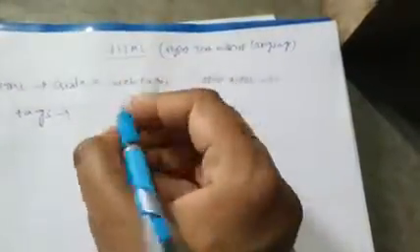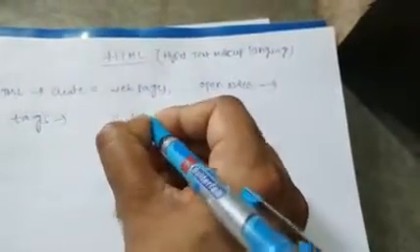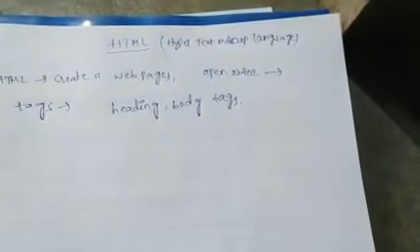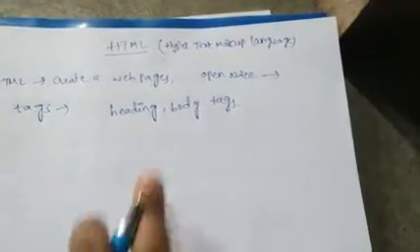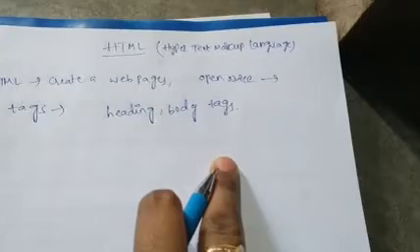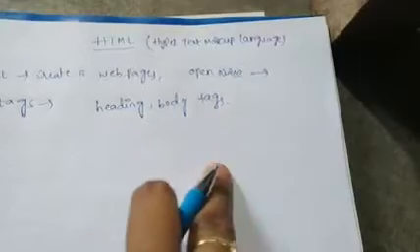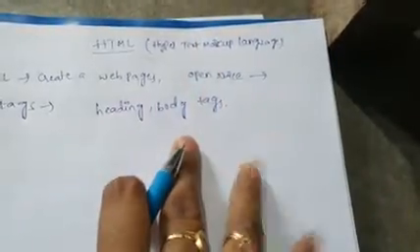HTML uses tags, and each tag affects the content placed in that particular HTML tag. Two tags are very important: the head tag and the body tag. Different tags are also there, but mainly used are the head tag and the body tag. Every HTML program uses these two main tags, and there are a number of other tags.